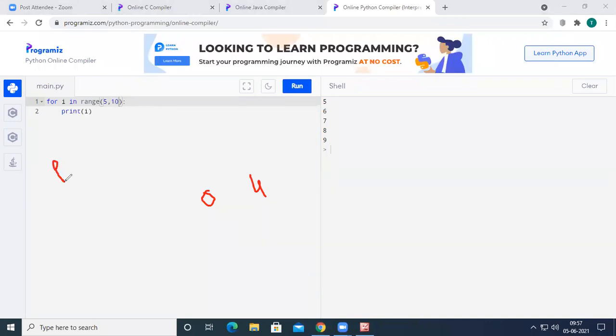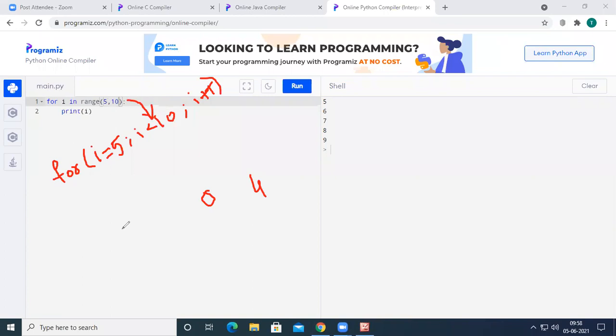If we convert this for loop into the C programming language, it is for i equal to 5, i less than 10, i plus plus. So this is equivalent to this particular statement.